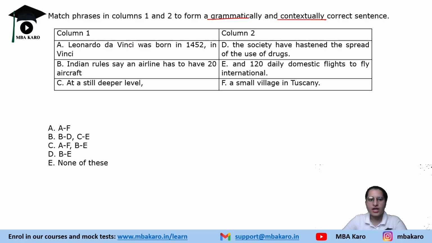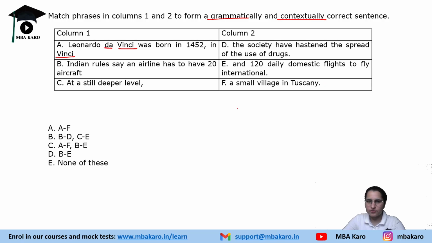Now, Leonardo da Vinci was born in 1452 in Vinci. Now we have to find which should go in this one. A small village in Tuscany, that is Vinci. Leonardo da Vinci means Leonardo of Vinci. Vinci is a place. It was a small village in Tuscany.